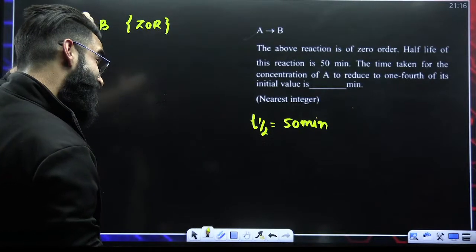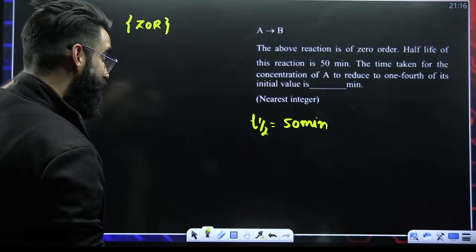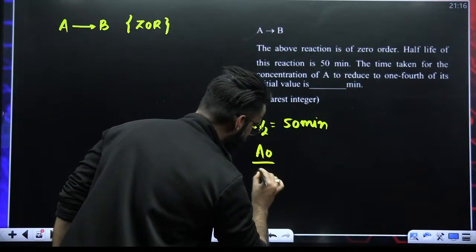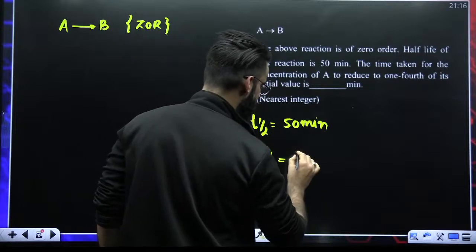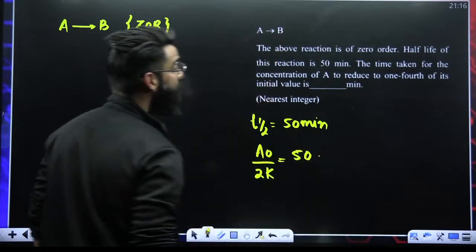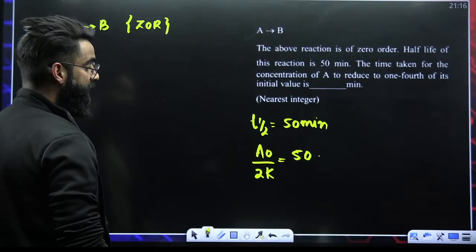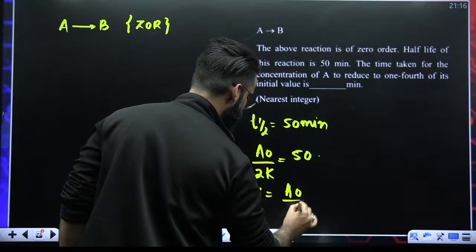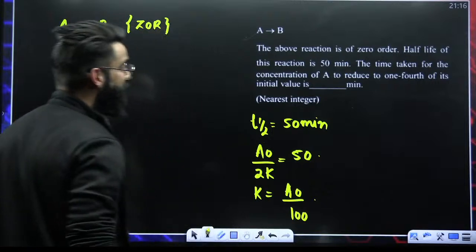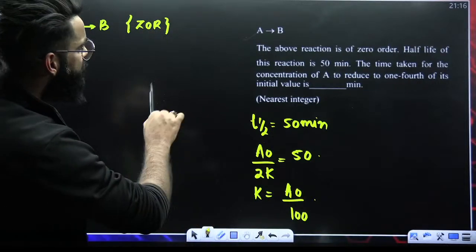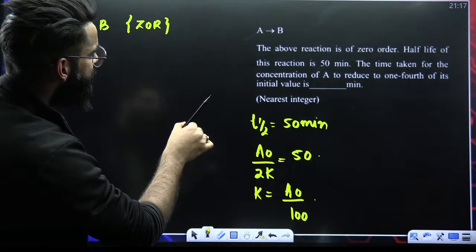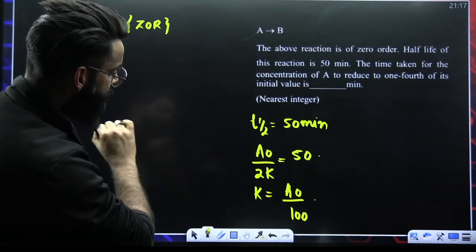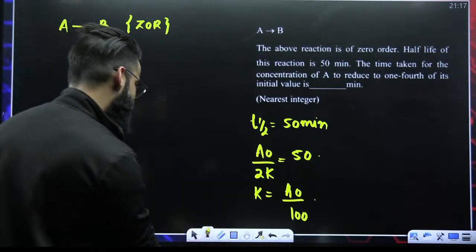Isn't the rate constant given here? Okay, the rate constant we will get from here. T half is nothing but A naught divided by 2K. So A naught divided by 2K is equal to 50. So the K value here is going to be A naught divided by 100. This is your K. Is the value of initial concentration given anywhere? Okay, let's keep the K value as such.